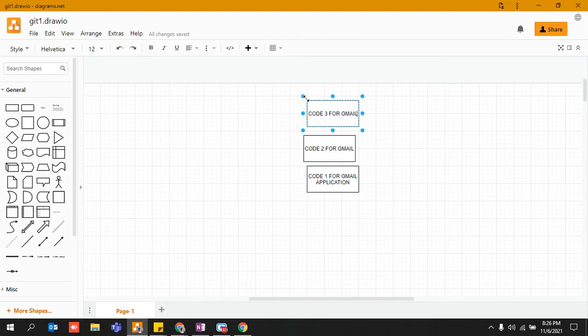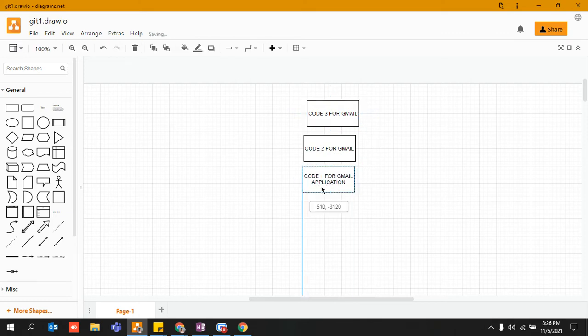I am creating certain versions of it, right? Let's say somebody gave me a task of creating a login functionality for a Gmail application, such a big application. First I wrote some code for my username, then wrote code for password, then code for login. This is how I keep on adding my code, because the user will first enter their username, then their password, then click on the login button, right? On a daily basis my code is getting appended, getting added. All these things are basically known as versions, right?